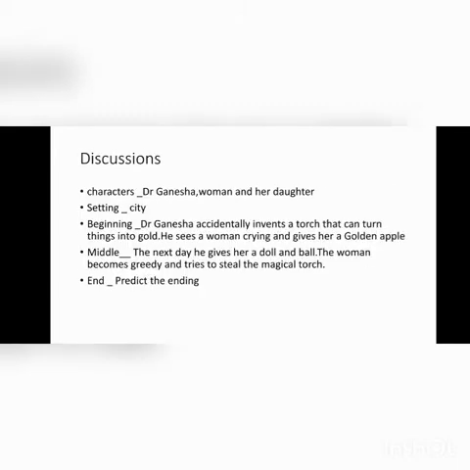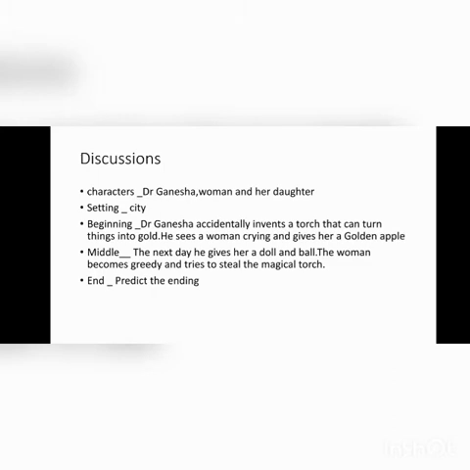Now let me ask you a few questions. Who do you think are the characters in the story The Torch? Yes, we know that the characters in the story The Torch are Dr. Ganesha, the woman, and her daughter. What do you think the setting could be, or where could the setting be? The setting could be in a town or in a city. When we look at the pictures, we see many brick houses, so we can automatically guess that the setting of the story is in a town or a city.